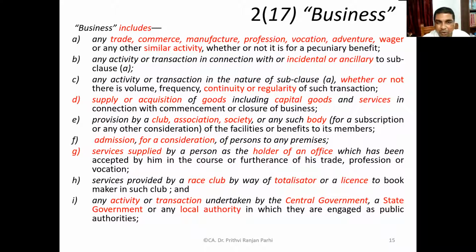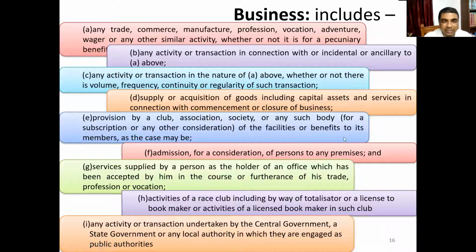Any activity or transaction undertaken by central government, state government, or any local authority in which they are engaged as public authorities. So these activities of central government, state government, local authorities, if they are engaged as public authorities, can also be considered as business. So this shows the definition of business is very wide. This particular chart explains all these things. You can go through it later on, pause the recorded video and go through it, to see how business includes so many things. Okay, it's an inclusive definition. The meaning of the definition is very wide.